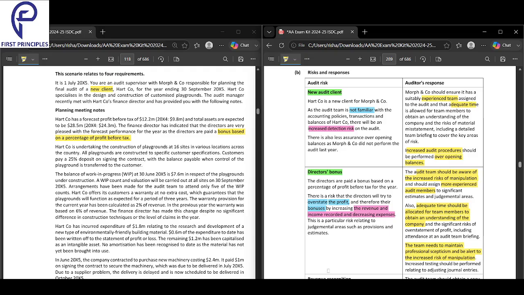So what they will try to do is overstate the profit and also overstate their bonus. They should have more profit, and if they have more profit, they will get more bonus. That's why this is a risk. So they will try to manipulate.